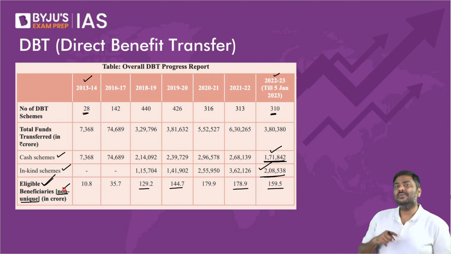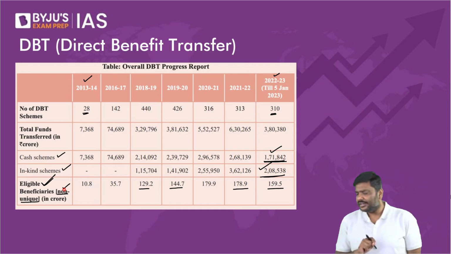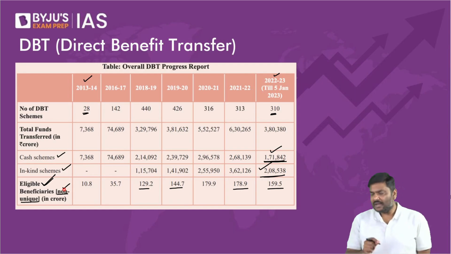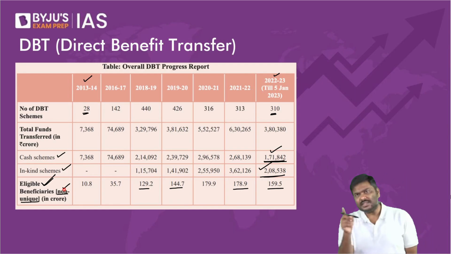Non-unique. Non-unique means what? For example, a farmer, please let me know, can a farmer be covered under Pradhan Mantri Kisan Samman Nidhi as well as National Food Security Act?